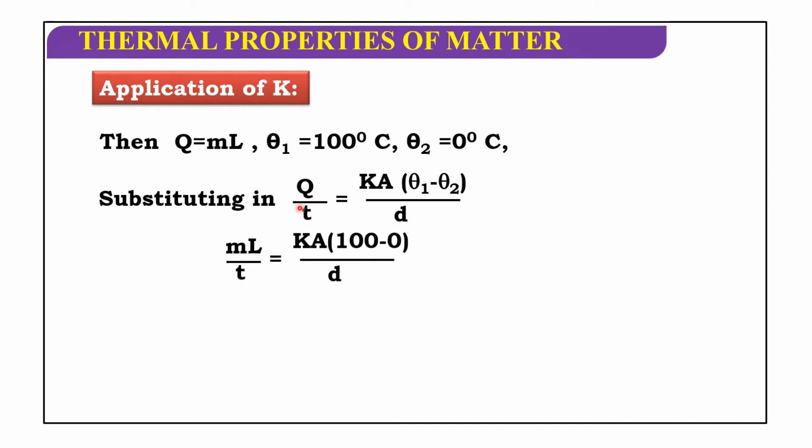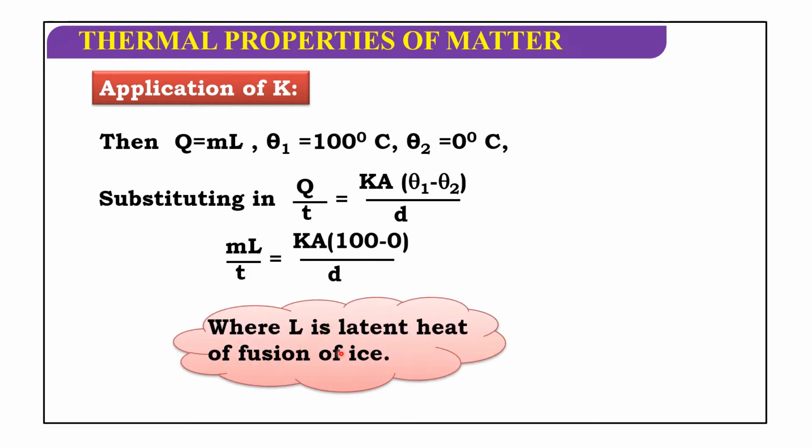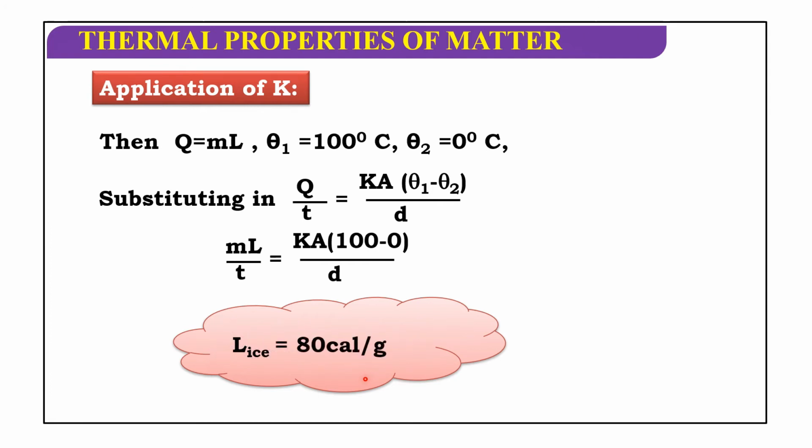Here Q is nothing but mL, so mL by t is equal to K A of (100 minus 0) by d, where L is the latent heat of fusion of ice. That latent heat of fusion of ice is equal to 80 calorie per gram.